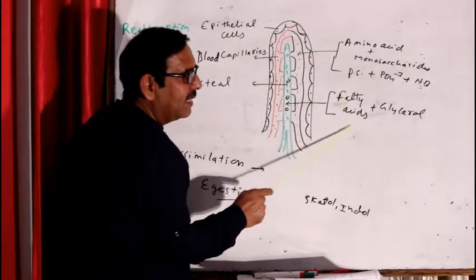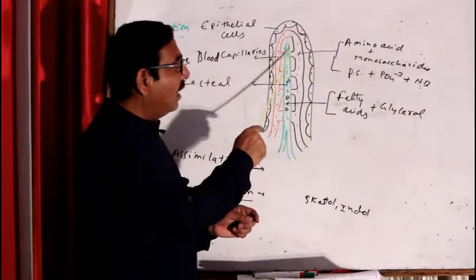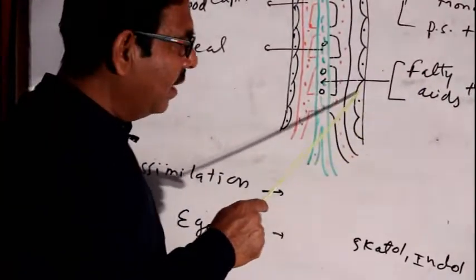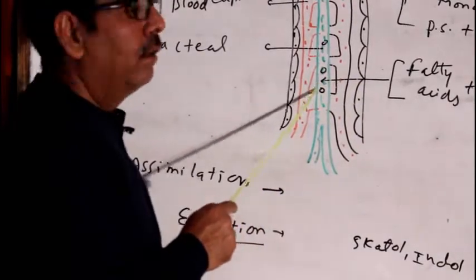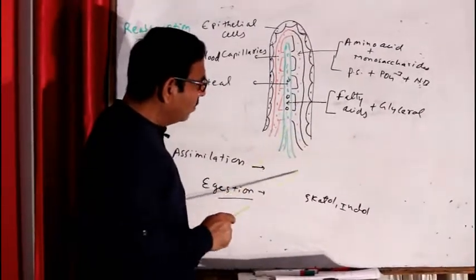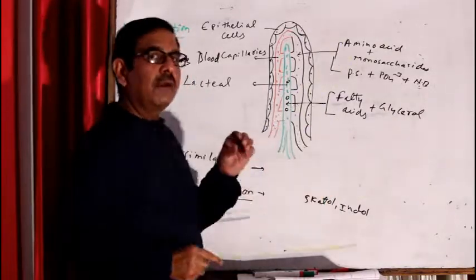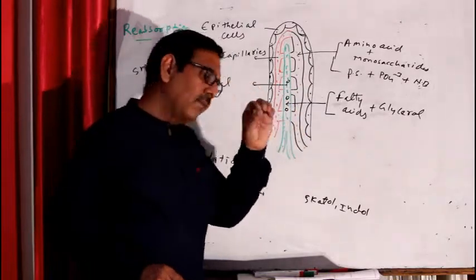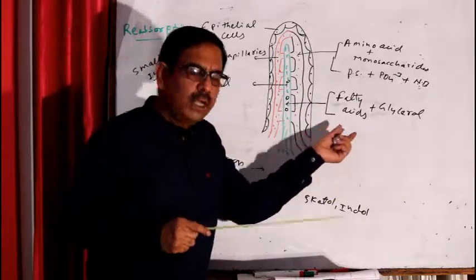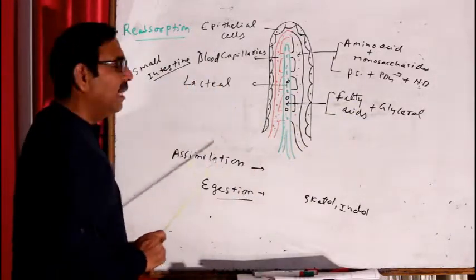Similarly, the fatty acids and glycerol are reabsorbed by lacteals or lymph vessels. So these epithelial cells reabsorb the fatty acids and transfer them to the lacteal, the lymph vessel. Again, these materials along with lymph go to body cells, correct? So all these materials go to body cells through the circulatory system. Then body cells use these units of the digested food and convert them again into complex parts, and this process is called assimilation of food.